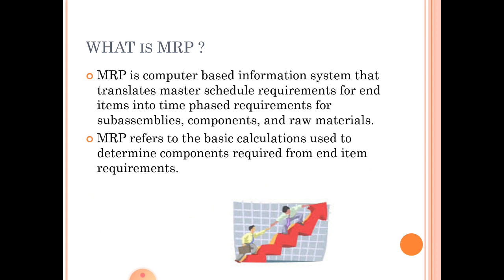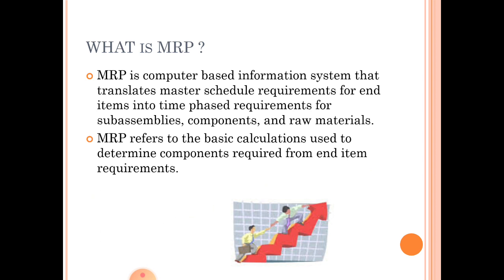Now, what is material requirement planning? Material requirement planning is a computer-based information system, because nowadays we have a lot of advances in computer technology. Since computers can do things much faster, computers can avoid errors. So material requirement planning is a computer-based information system that translates the master schedule requirement for end items into time-phased requirements for sub-assemblies, components and raw materials.